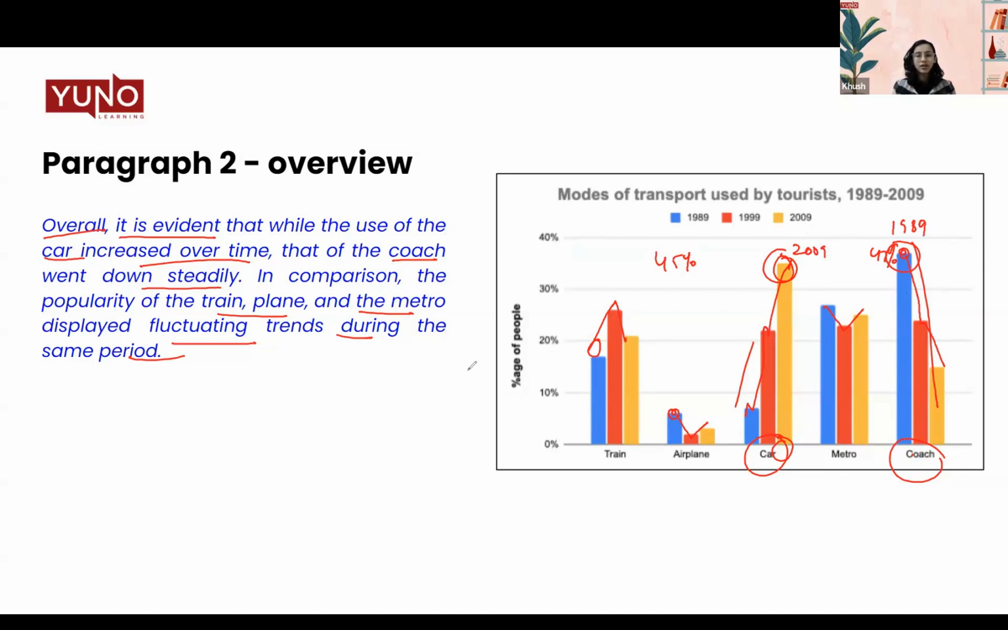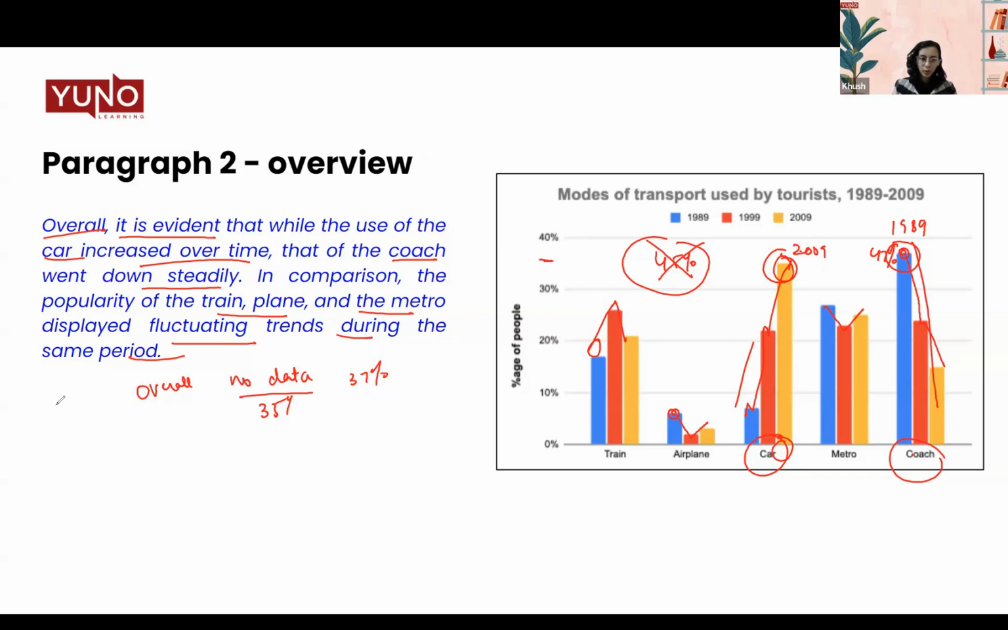Now, while you're mentioning this, remember not to mention data. All right. In the overall paragraph, we never mention data. So this is an important point I wanted you to focus on. In the overall paragraph, no data is to be mentioned, just the inference. So I can tell that this was the highest value, but I cannot say what the highest value was. So I cannot say it was 35% or 37%. I just made a mistake here. It was supposed to be 35 and 37. So you cannot mention the data, but you can mention that the highest value was in this year.